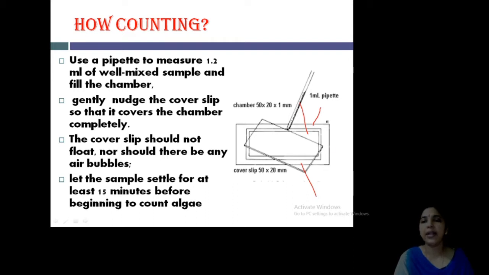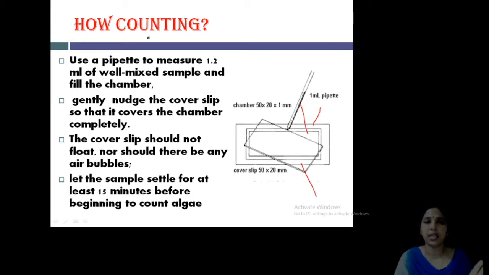Clear? And by using a 1 ml pipette, you can put your sample inside this SR cell or chamber. The chamber is 15 to 20 into 1 mm. The cover slip is 15 to 20 mm size. We use a pipette to measure 1.2 ml of sample, because the chamber holds only 1 ml, then what is left is 0.2.